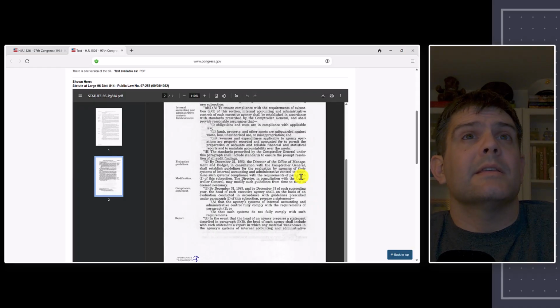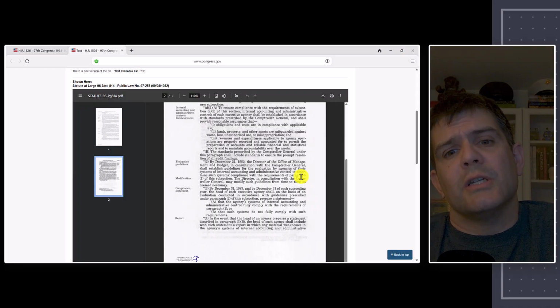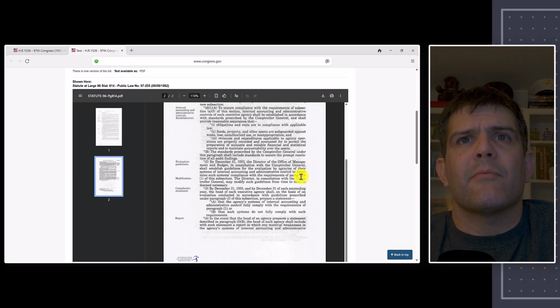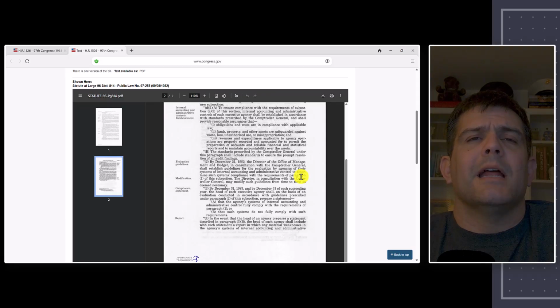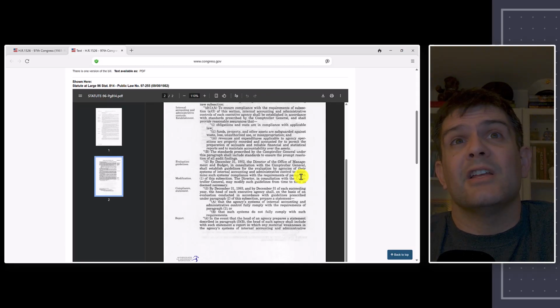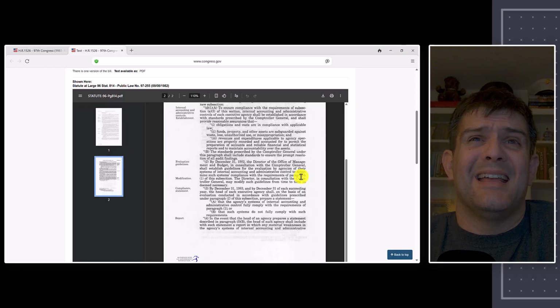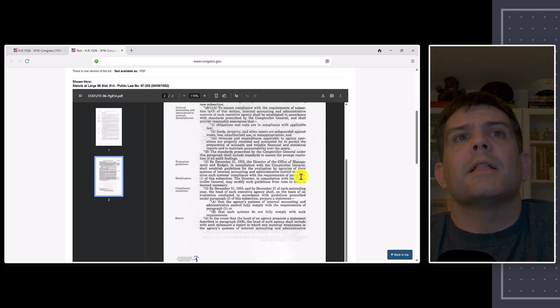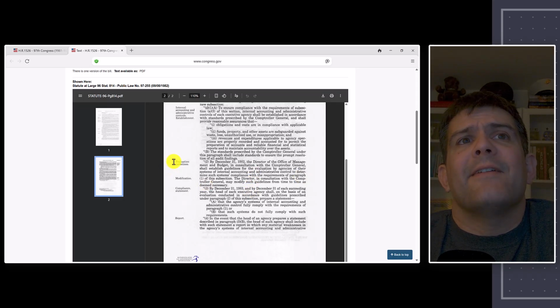Around the time that this law passed, right before, GAO actually came out with a report that talked about a number of frauds that were taking place throughout the government, and it really pointed out the fact that these frauds were happening, internal controls were lacking, and also that accountability and who's really responsible for that wasn't really clear. So this law is actually a direct response to that. So the next thing, evaluation guidelines.